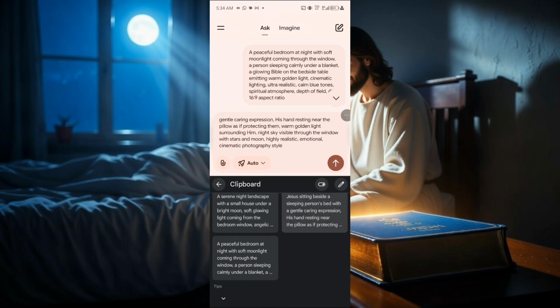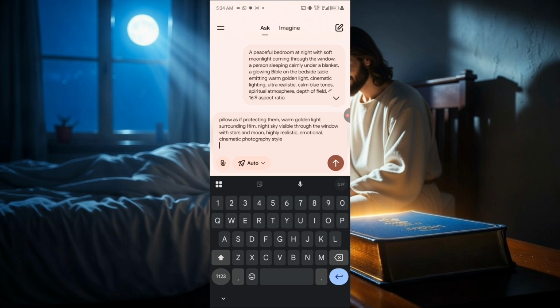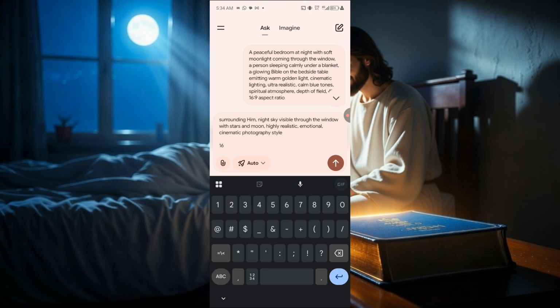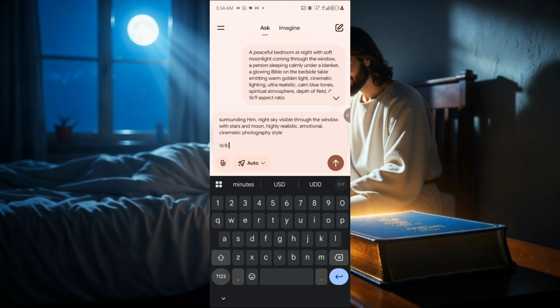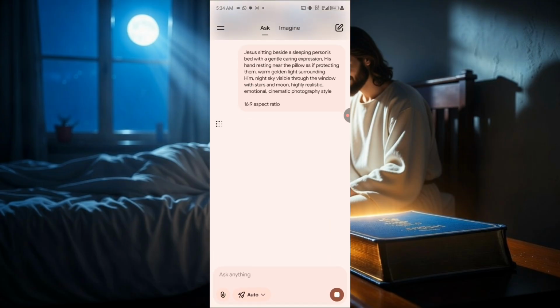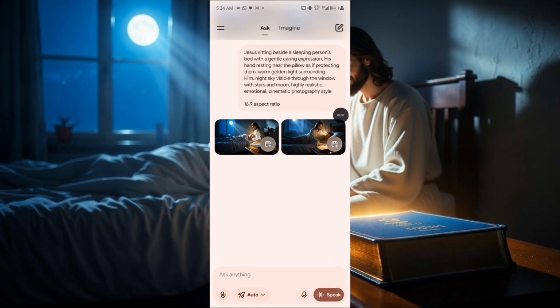Now always remember to add a 16:9 aspect ratio, because Grok might just generate any aspect ratio for you. So we are going to send this. Now let's wait for the second image.